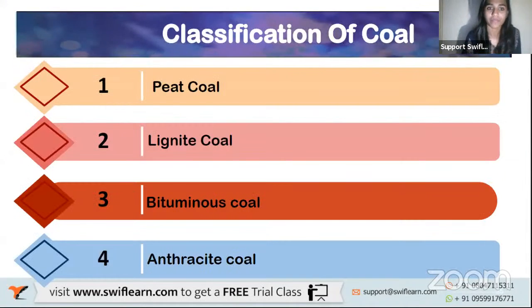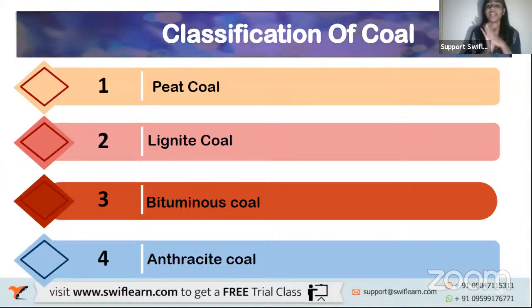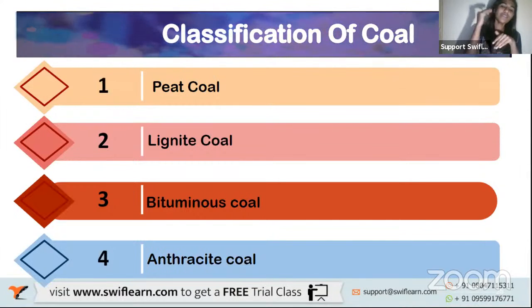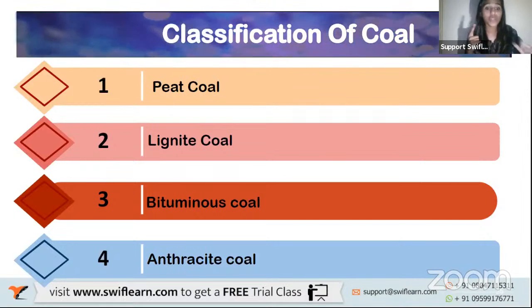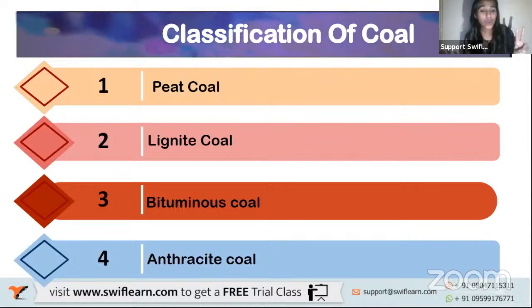Now, classification of coals. There are different kinds of coals: peat coal, lignite coal, bituminous coal, and anthracite coal. Repeat after me: peat coal, lignite coal, bituminous coal, and anthracite coal.